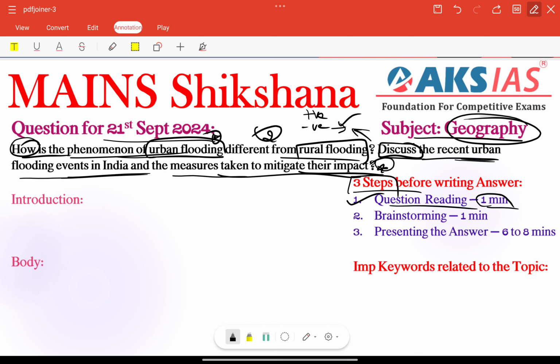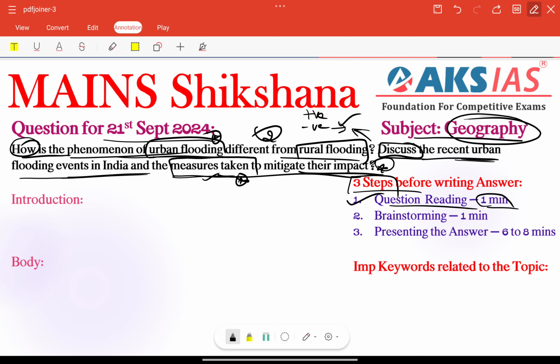So many aspirants wrote answers today, but so many were confused here. In the question itself they have asked for measures taken, but some aspirants wrote measures needed to be taken, right? So much difference is there. Please focus on these types of keywords especially, right?